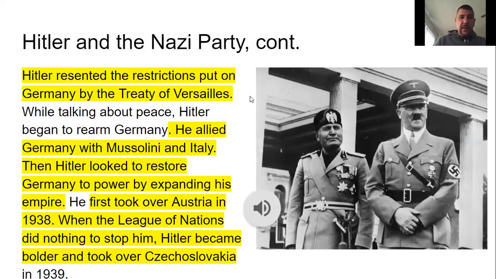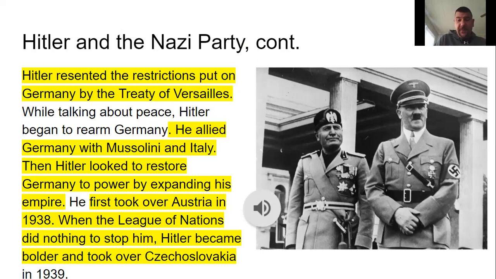All right, so Hitler resented these restrictions that were put on by the Treaty of Versailles. He hated it. They had to pay these large reparations. He hated they had lost land. And what he did, he began to rearm Germany. He allied Germany with Mussolini and Italy. He looked to restore Germany to power by expanding his empire.